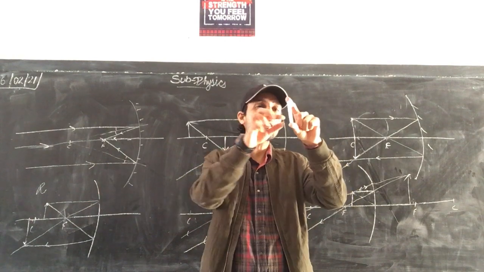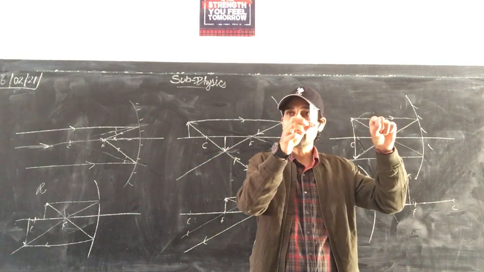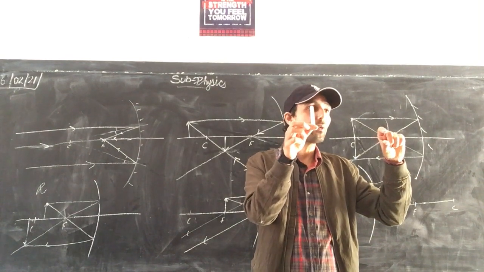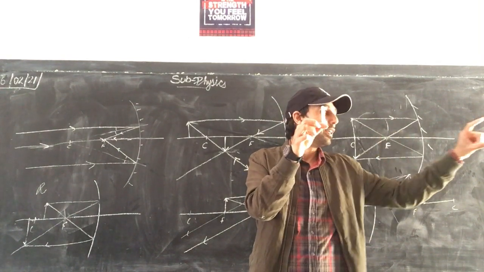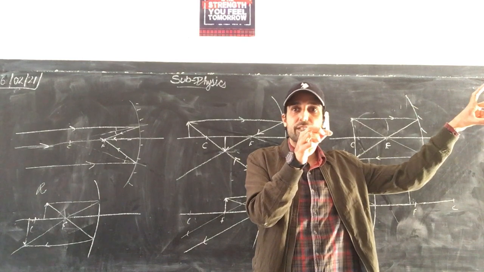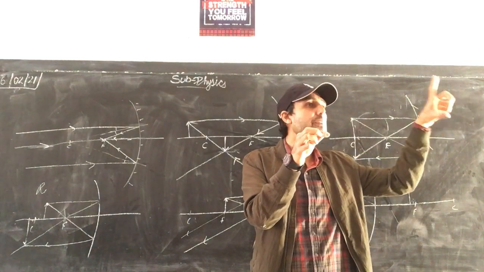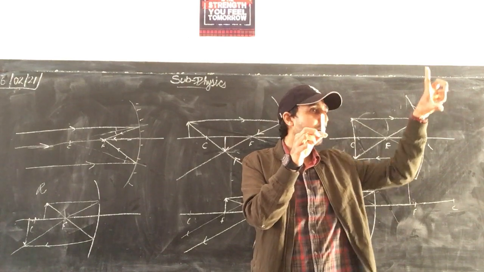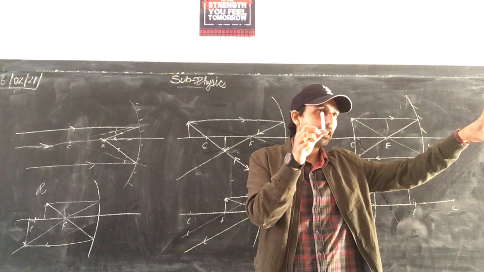Now, from focus to pole. As the object moves from the focus towards the pole, the image will be formed backward. We have to trace them backward. It will be a virtual image and an erect, upright image, and highly magnified near the focus.